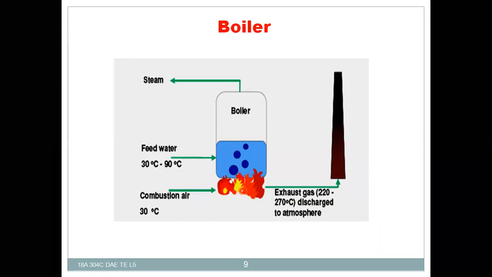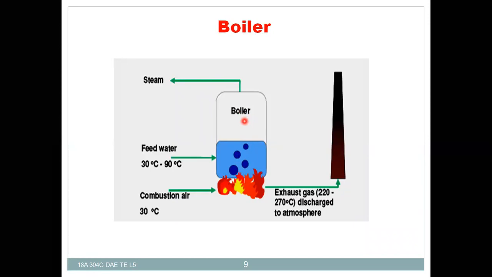The fuel is burned to liberate heat, and this heat is supplied to the water. Thereby the water gets heated and forms steam at the top of the vessel, which is then sent to the steam turbine or reciprocating steam engines.